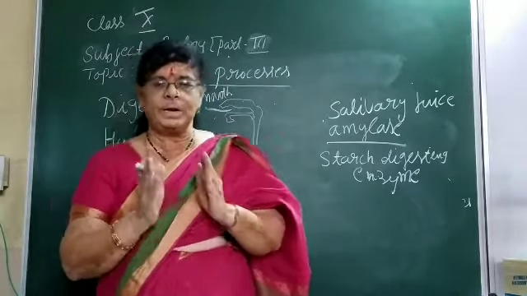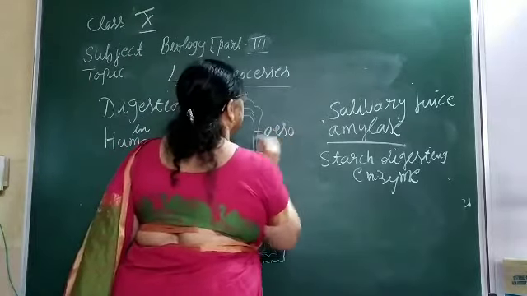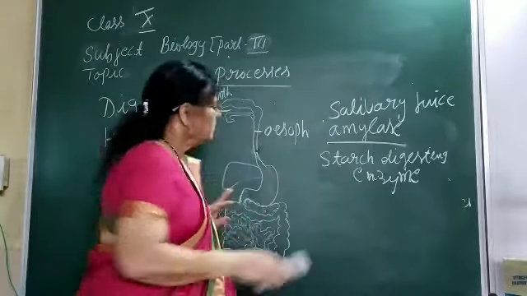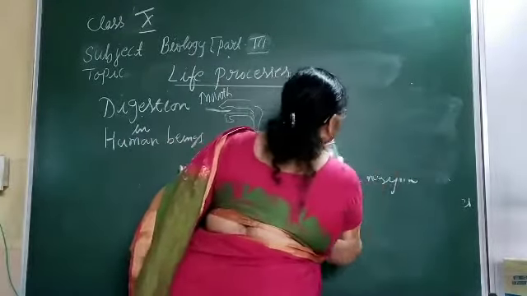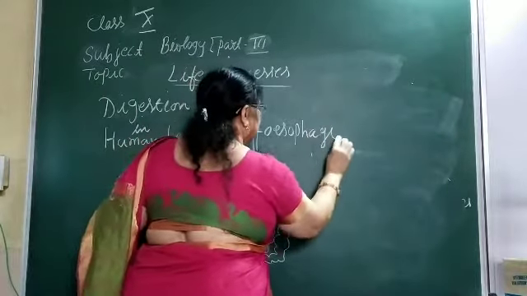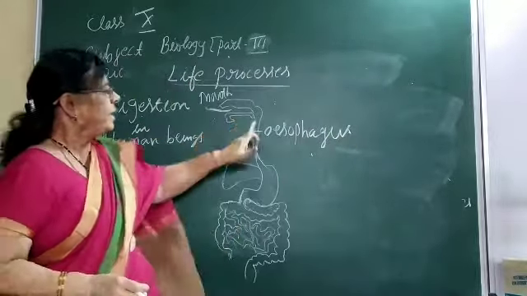So the food enters from the pharynx to another tube-like structure called esophagus. It is called the food pipe.